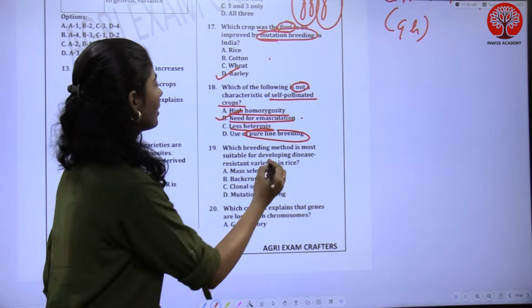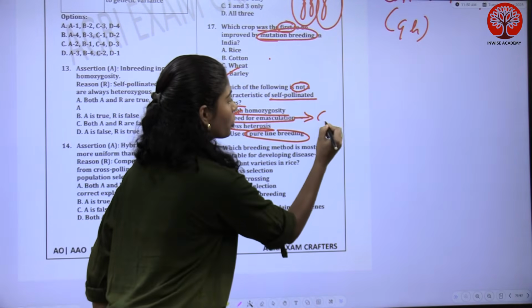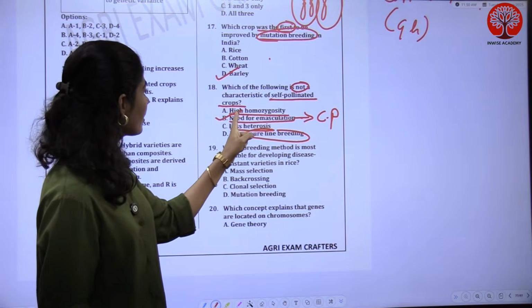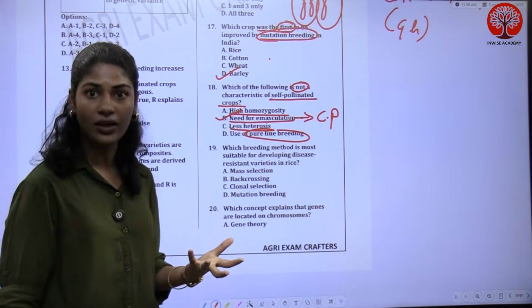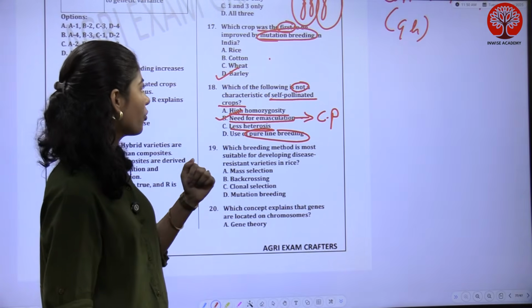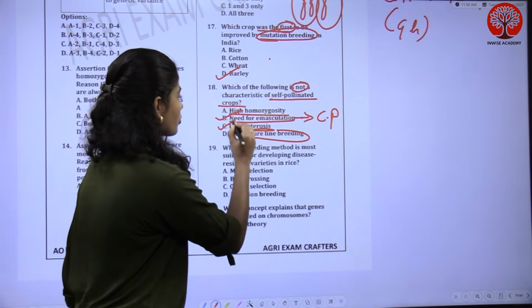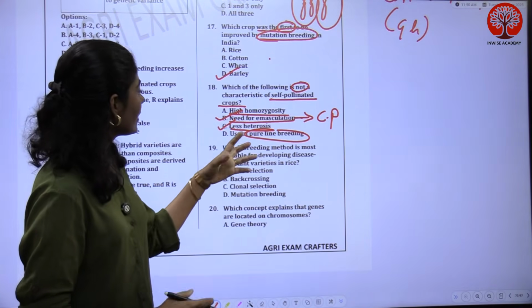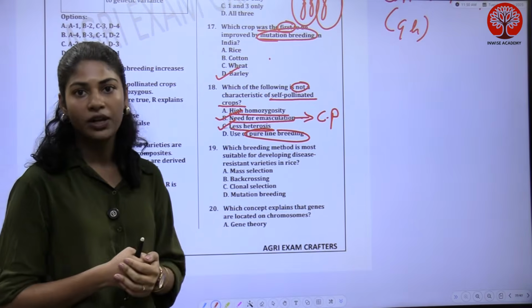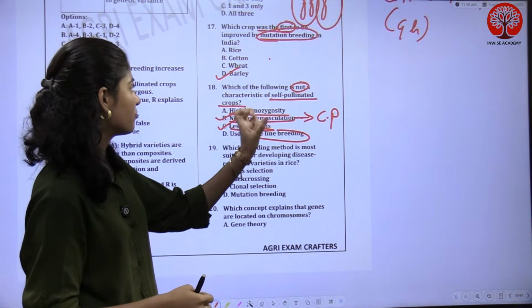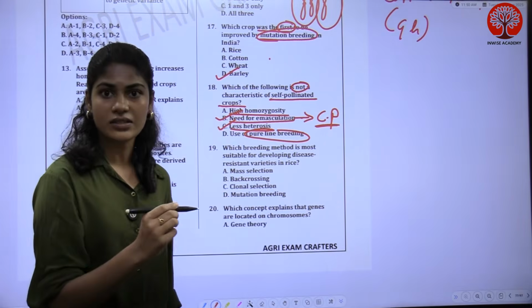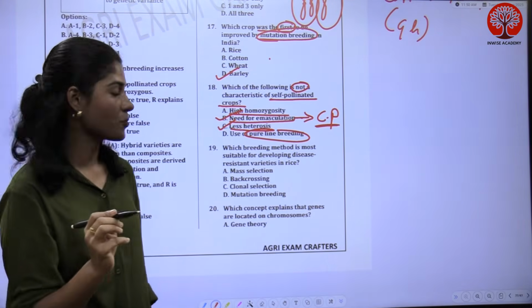So that's why this is a feature of cross-pollinated crops, not self-pollinated crops. Self-pollinated crops have high homozygosity, less heterosis, and they go for pure line breeding. So these are all the characteristics of self-pollinated crops, and you should know along with that the characteristics of cross-pollinated crops as well.